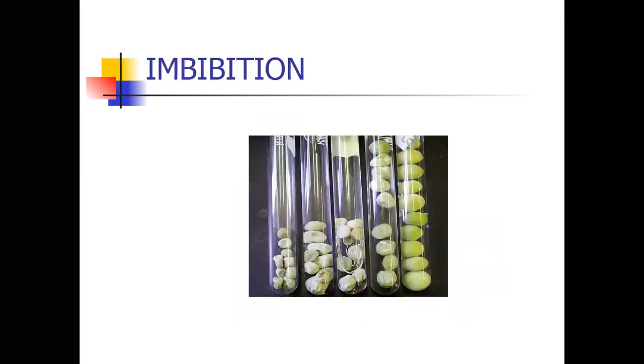The next mechanism is imbibition. Imbibition is one type of water absorbing technology used by plants. We take dry seeds in a beaker, a conical flask, or a test tube. Before pouring water into the test tube, we can measure the seed size and length. The seeds are small.